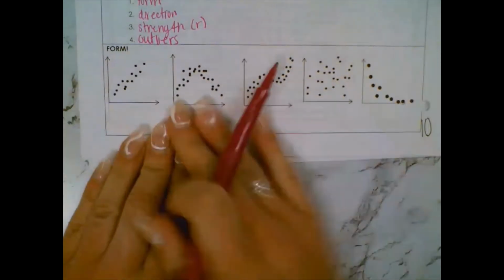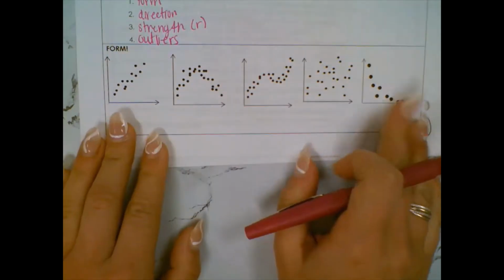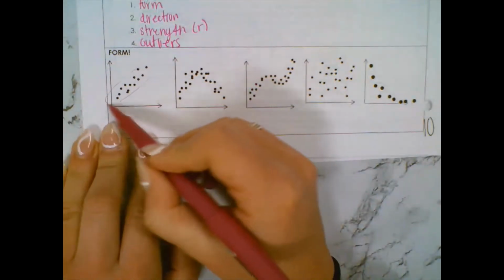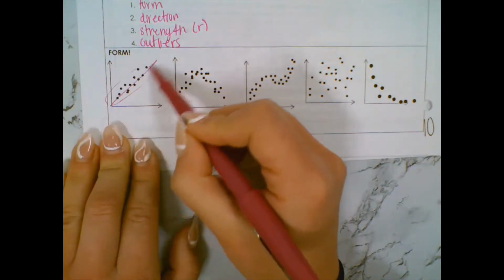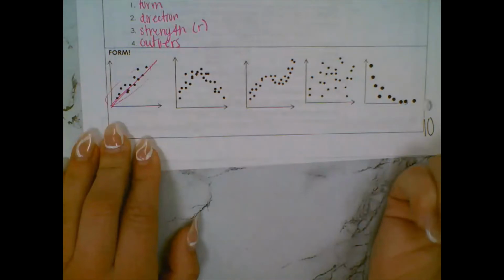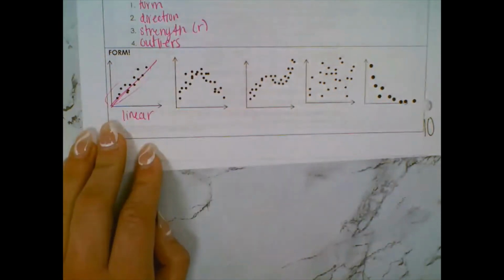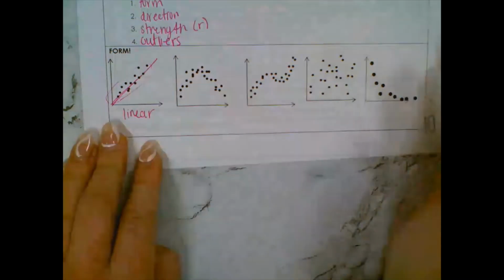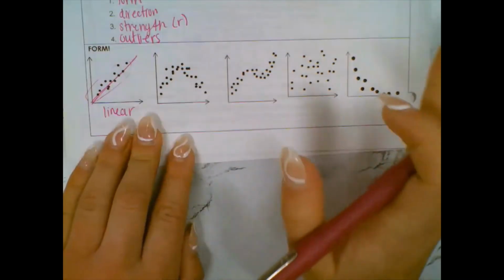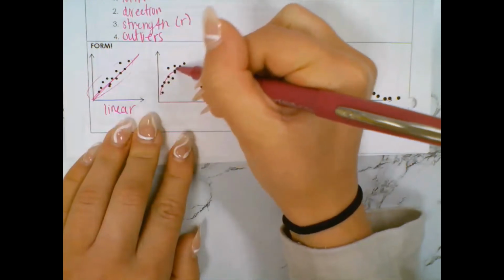So form. That's just literally describing the shape of the data. So if I look at this scatter plot, what is its overall shape? It looks like the shape of a line. So we would call this a linear form. Is it perfectly linear? No, but it's linear in form. Here, this is a curve like this.